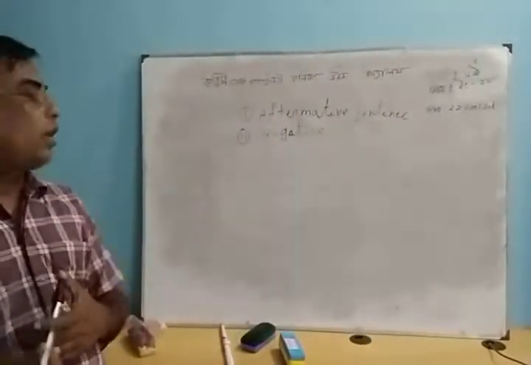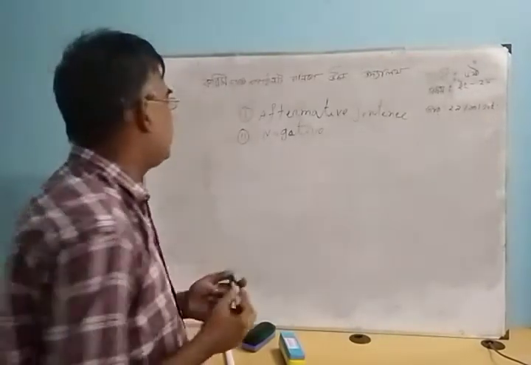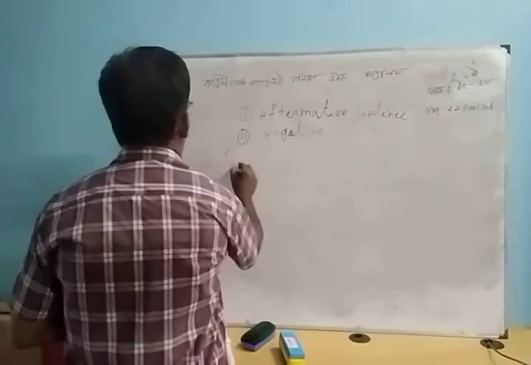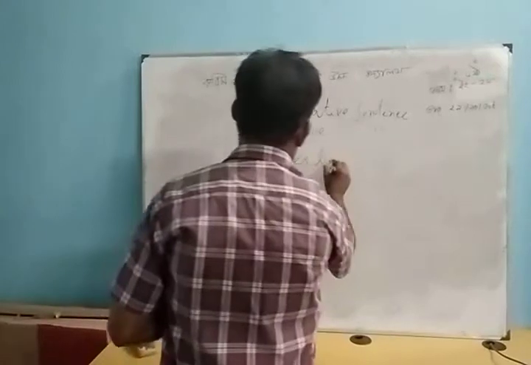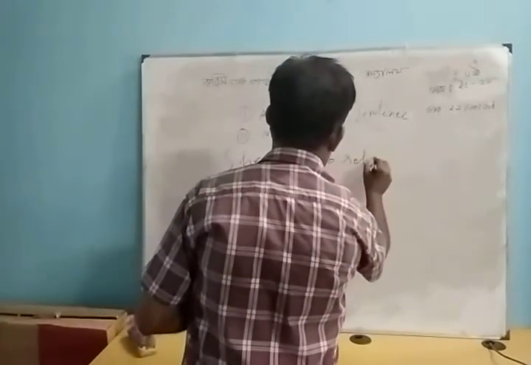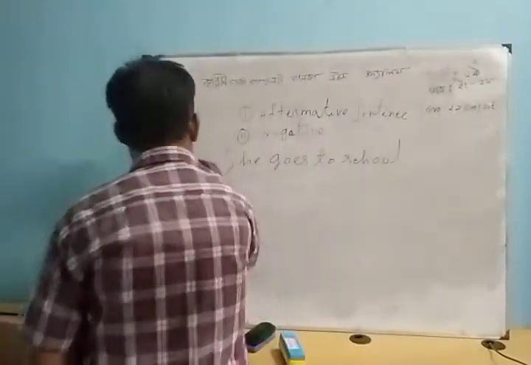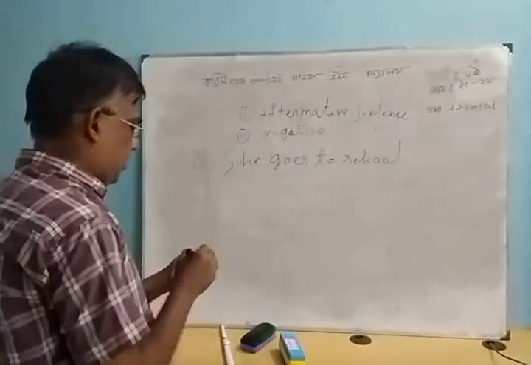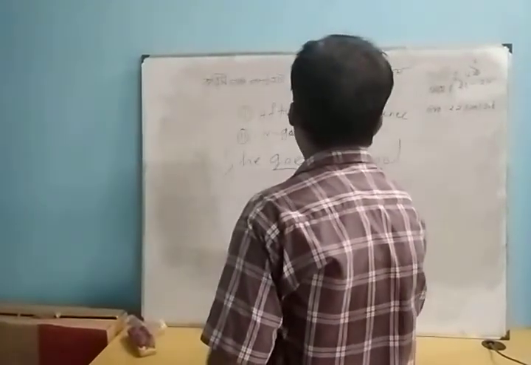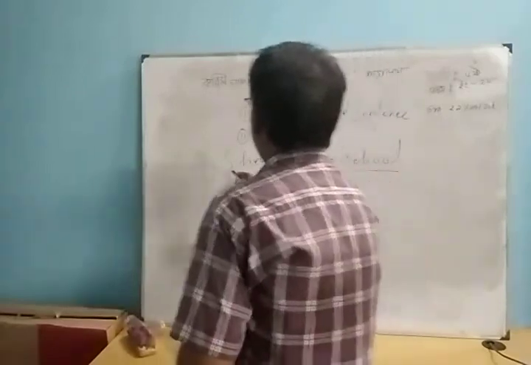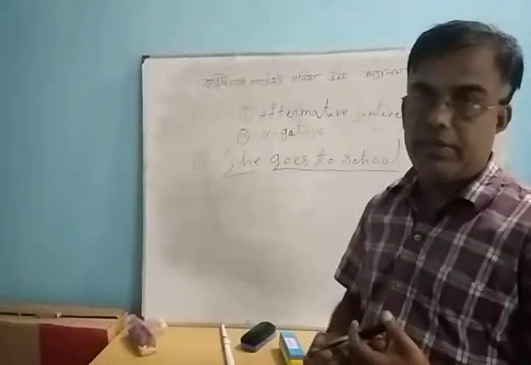There are two kinds of assertive sentence: affirmative sentence and negative sentence. Affirmative sentence example: she goes to school. My student, this sentence has two parts. The first part is the subject, she.